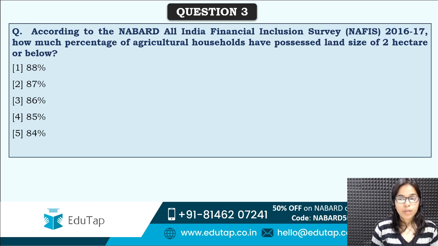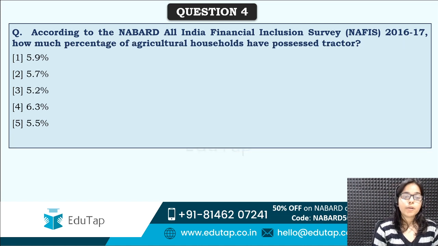Next is, according to NAFIS, how much percentage of agricultural households have possessed land size of 2 hectare or below? So how many households have land size of 2 hectares or below? As you can see that this number is very high, so you can see most of the agricultural households have a small land size in our country. Correct answer is option second, that is 87%. So 87% of agricultural households have land size of 2 hectares or even below that.